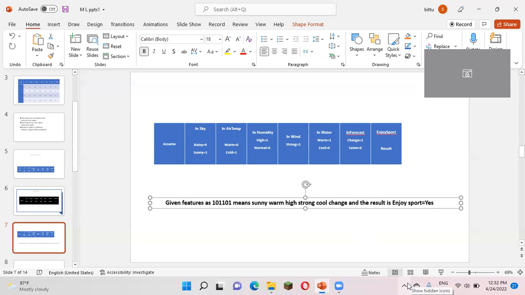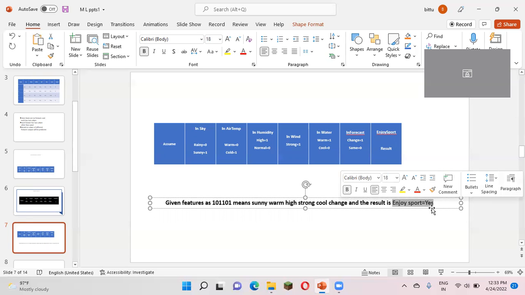Sir, I have a doubt. What is the concept here? Concept means mathematical formula. That mathematical formula is nothing but sunny, warm, high, strong, cool, change. This formula was found based on the given features and its values. So this concept is nothing but mathematical. Based on the concept, we are predicting the output. This is what is called concept learning.